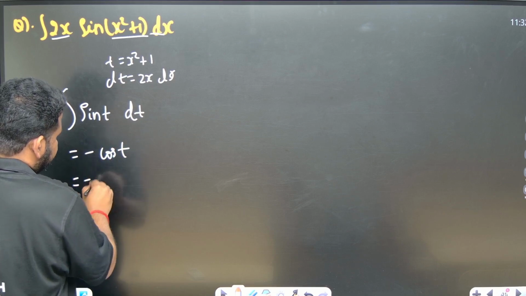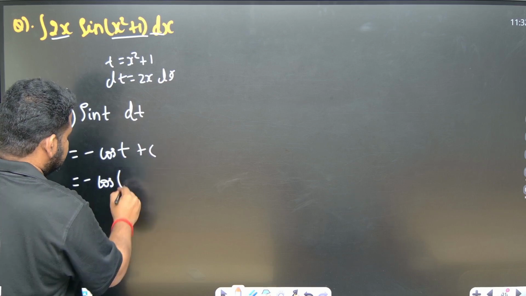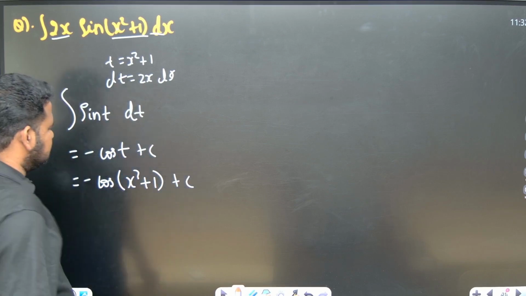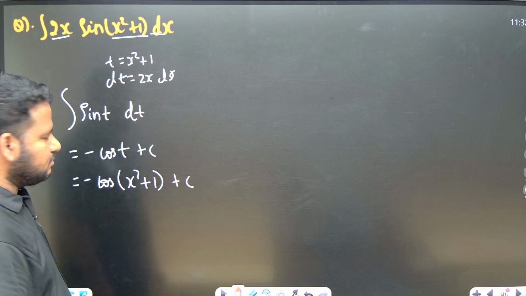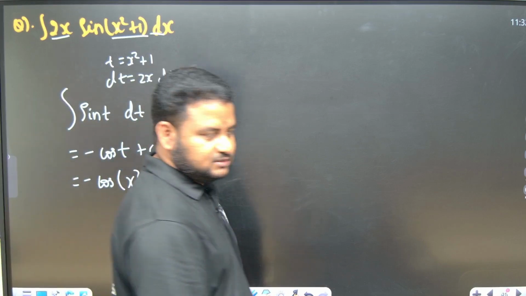But t is nothing but what, friends? t is nothing but x square plus 1, plus c should come, because this is an indefinite integral. So the answer will be minus cos of x square plus 1 plus c. Okay, minus cos of x square plus 1 plus c. Got it, friends?